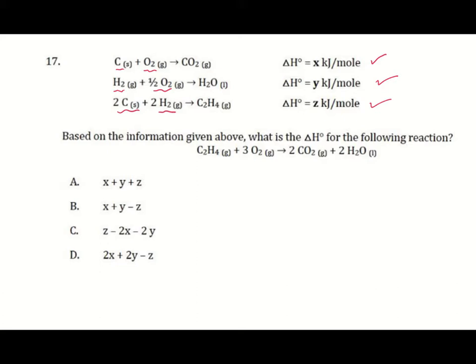And then you are asked to calculate the enthalpy change for the following reaction: C2H4 plus 3O2 gives 2CO2 plus 2H2O. How to do this calculation? First, let's look at the equations given to us, and you are asked to find its delta H. Here it is unknown, and the values you are given. I got the enthalpy of formation of carbon dioxide, here carbon dioxide on the product side.